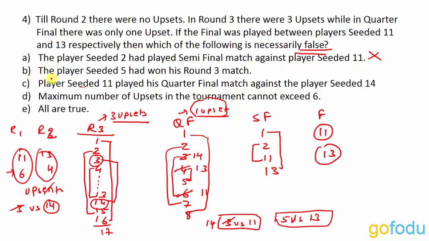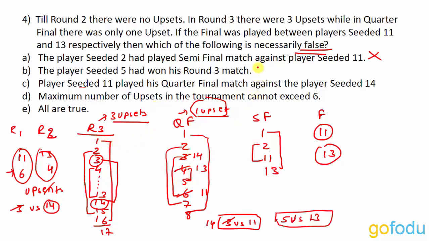Option B tells us that the player seeded 5 had won his round 3 match. We can clearly see that in round 3, 13 is playing against 5. So if 5 is reaching the quarterfinals, that means he has definitely won his round 3 match.